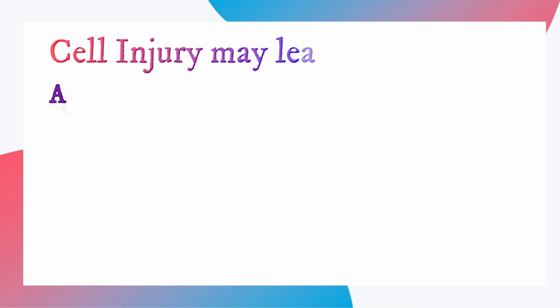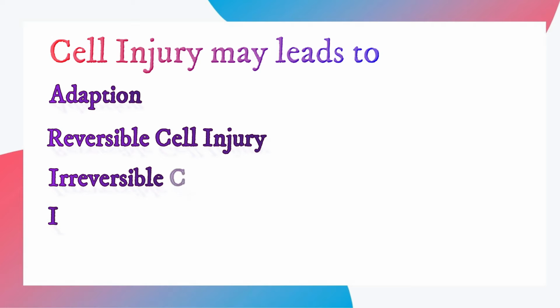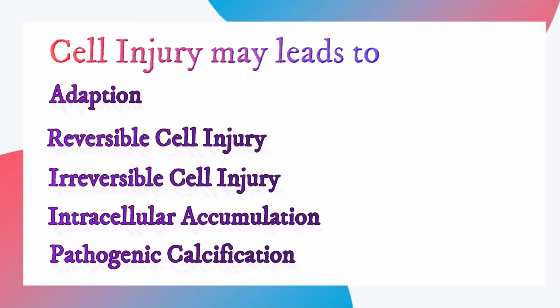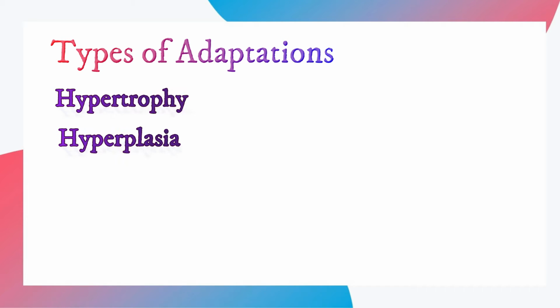Cell injury may lead to adaptation, reversible cell injury, irreversible cell injury, intracellular accumulation, and also pathogenic calcification. But I will only discuss the adaptations, reversible cell injury, and irreversible cell injury. Types of adaptations are hypertrophy, hyperplasia, metaplasia, and atrophy.